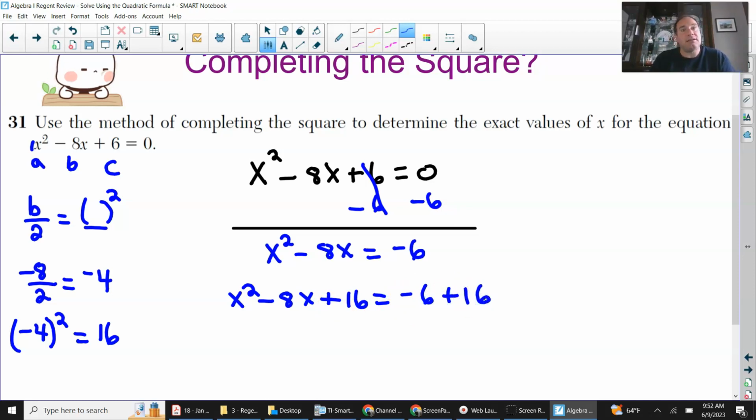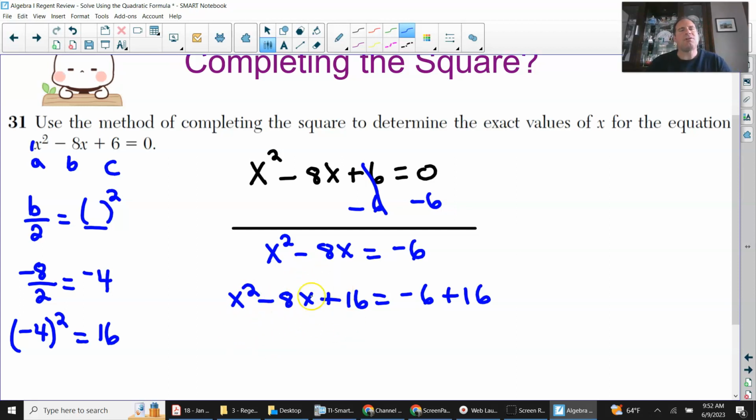You can't just add 16 to one side of the equation and not the other, because you don't want to change the equation. You're just completing the square. And that makes it a little bit easier for you to determine the exact values, because now we have a perfect square on that left side.